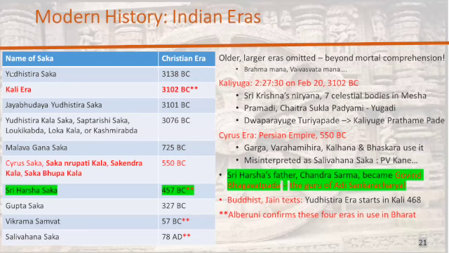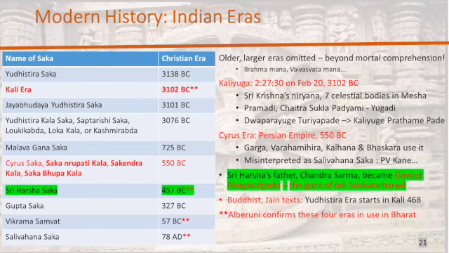And so the first calendar, what we have done is omitted very large, older eras. What we have focused on is the more recent ones, especially from the Mahabharata war, because that is closer to us in time. And also because all of the distortions were done for dates after the Mahabharata war. So we're trying to highlight the important eras from the Mahabharata war till modern times. So Yudhishthira Saka 3138 BC was a calendar that was started after the Mahabharata war.